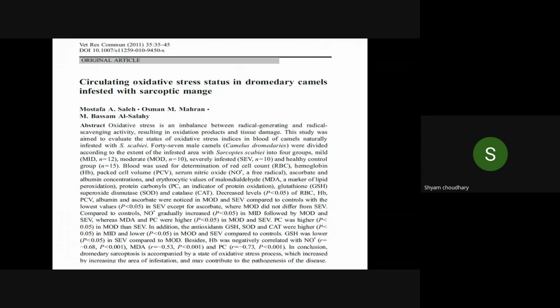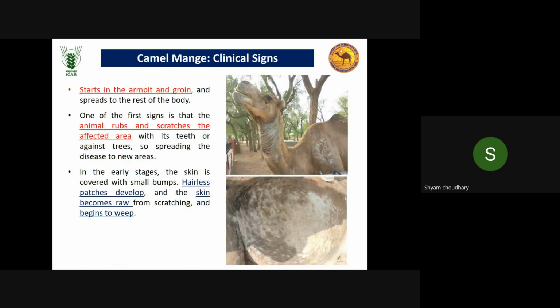After invasion, it will cause circulating oxidative stress, that means the immune system and its oxidative damage will cause changes in the cells, and it will ultimately cause structural changes in the cells or skin of the body. When we talk about the clinical signs, the most important clinical sign is hair loss.